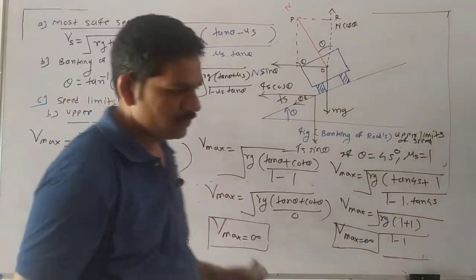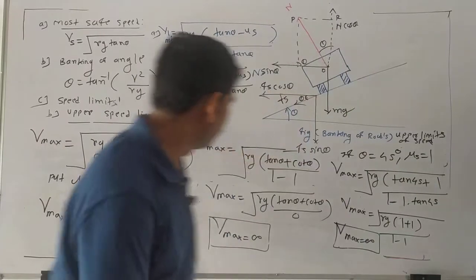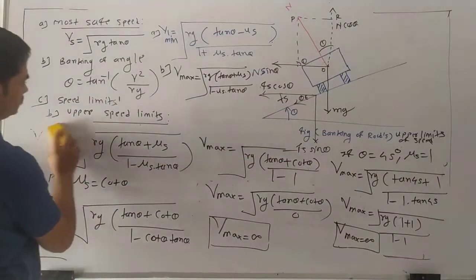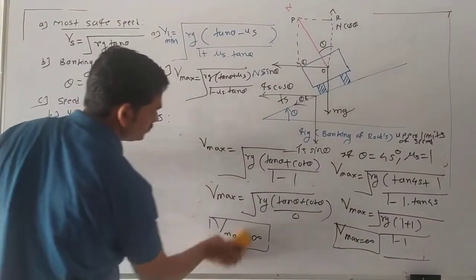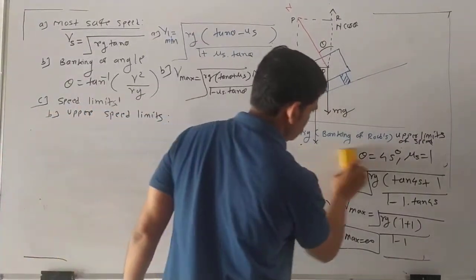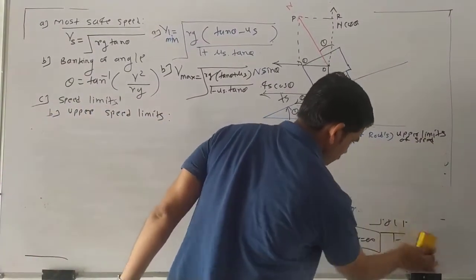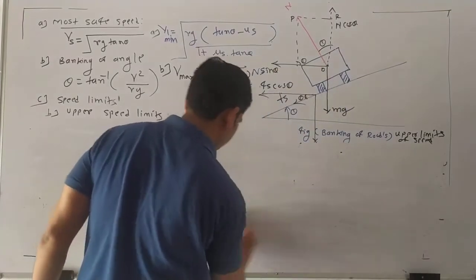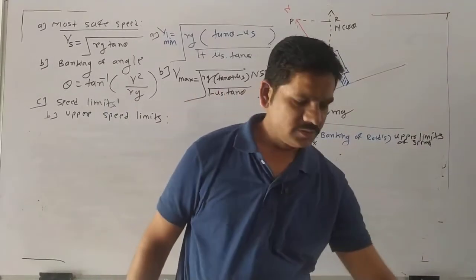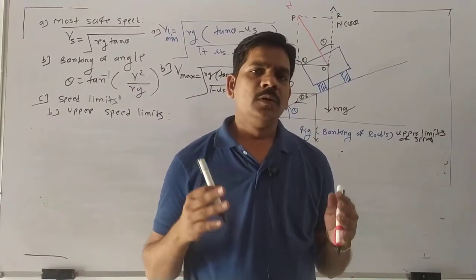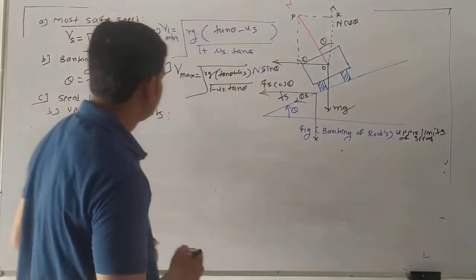So after solving whole these formulae, whole these equations, this equation, and lastly we consider the last one.